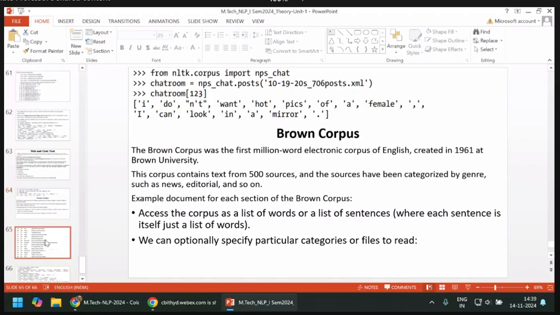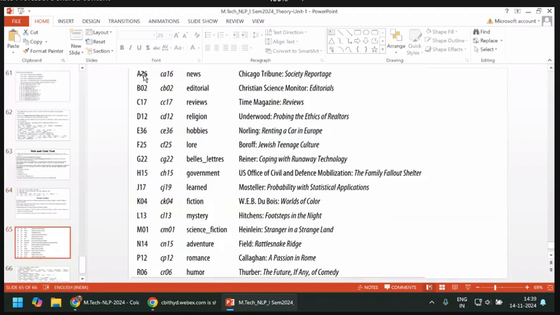Some of them are printed like this. Suppose it is A16, this is one file name here. That file name consists of the Society of Reporters. Suppose this one, B02, is related to editorial and reviews, religion related, hobbies related, law, belles lettres, government related. For all this, there is a file name, index, and its name. Its meaning is this one.